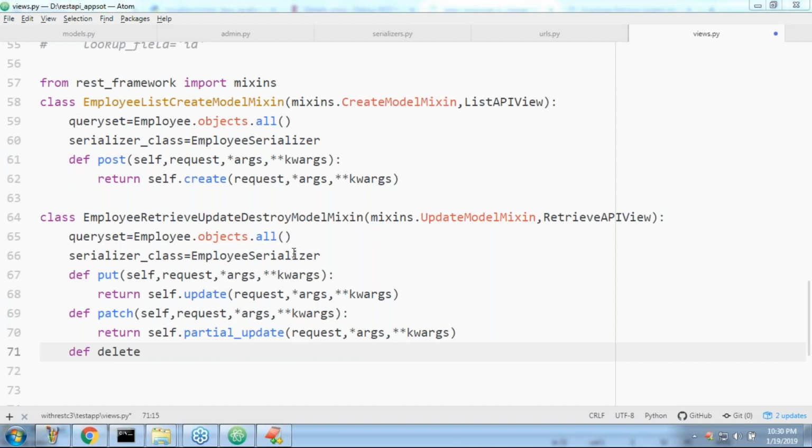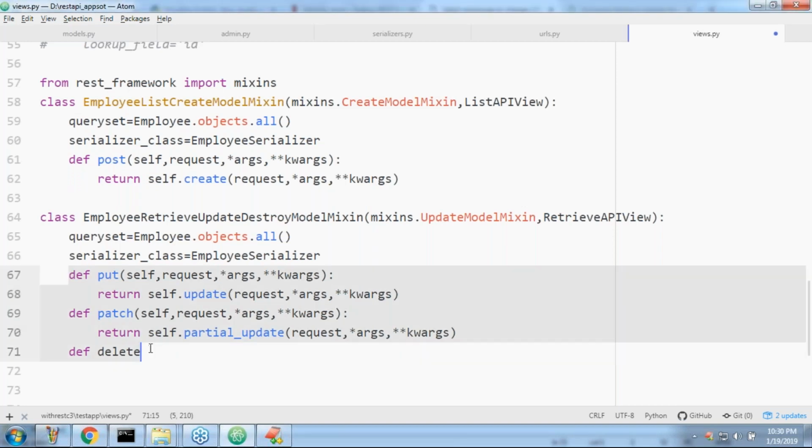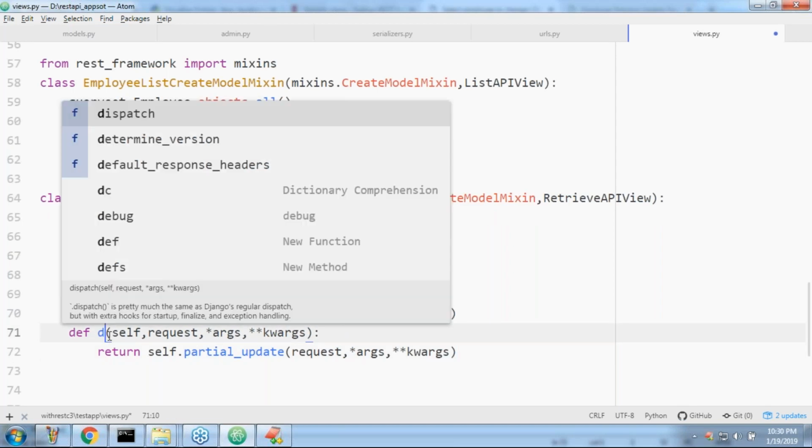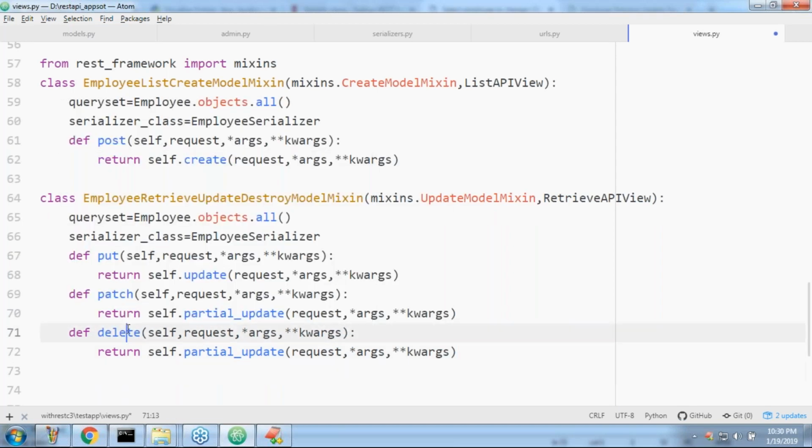One small thing you people should be aware of: whenever we are talking about API views, if you want to implement methods, then we have to implement HTTP methods. But in the view set, if you want to implement, then database related methods we have to implement. Observe that, don't get confused. In the table I covered API views and view sets clearly, right? Sir, here the HTTP method delete I have to take. So I can use the same thing, we just have to change the name. What is delete? But for delete method functionality, we are not required to write big code.